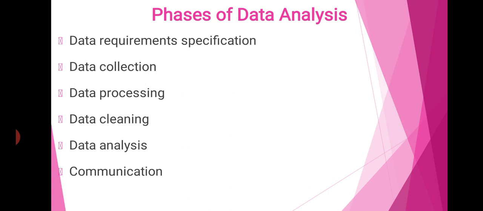The next stage, that is data analysis. It's a mere analysis. After completing all these formalities, we go for analysis. That means various data analysis techniques are available to understand, to interpret and to derive conclusions.